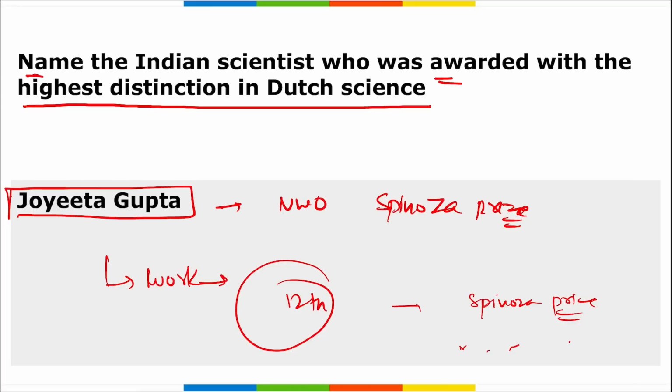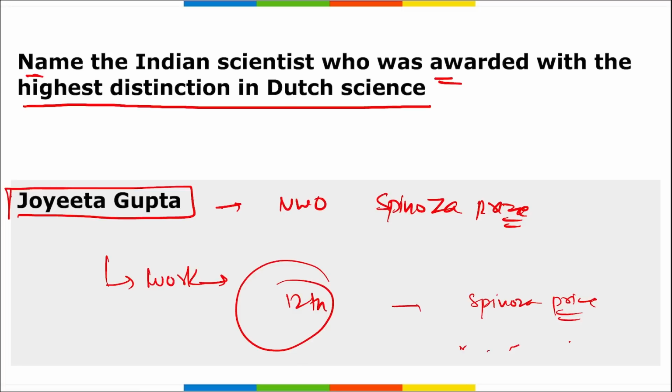And what is this NWO we are talking about again and again? It is your Dutch Research Council, NWO. Correct? This award is given by NWO, one of the most important science funding bodies in the Netherlands, which realizes quality and innovation in science, and that is the reason NWO gives this Spinoza Prize, right?